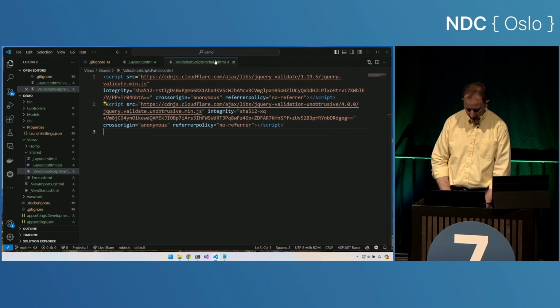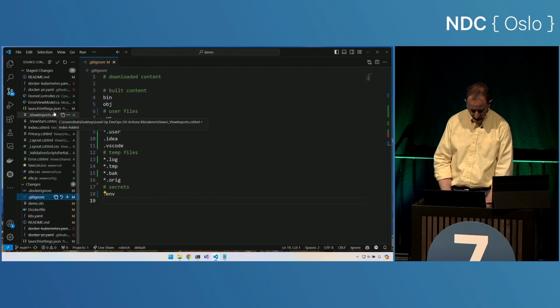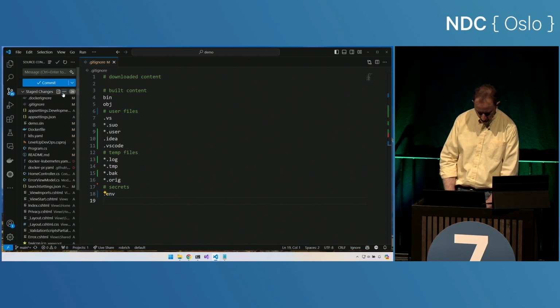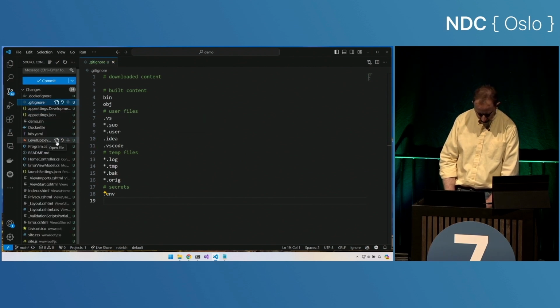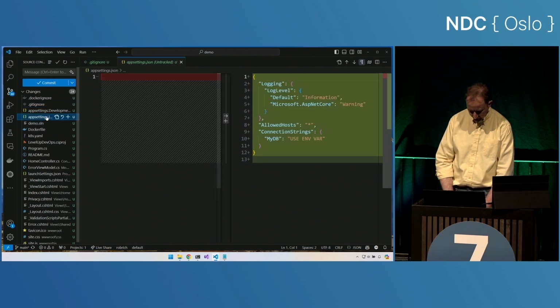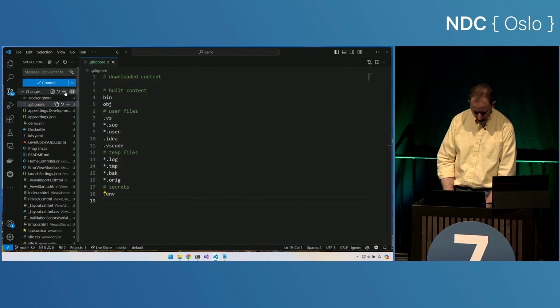So now that we've got that solved, let's come back here into our commit window. Do we have downloaded content? Nope. Very nice. Do we have built content? Nope. Excellent. User files? No. Temp files? Any secrets? Let's pop open our launch settings, our appsettings.json and appsettings.development.json. Nope. No secrets there. Very nice. Let's stage all these changes.